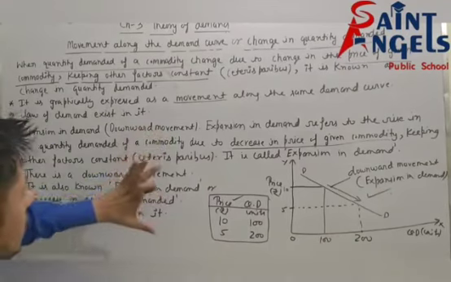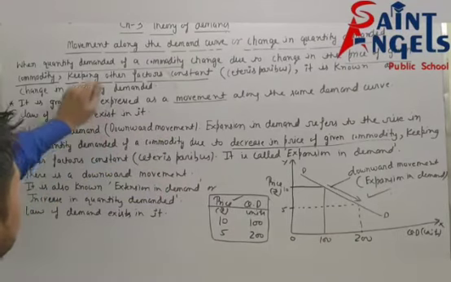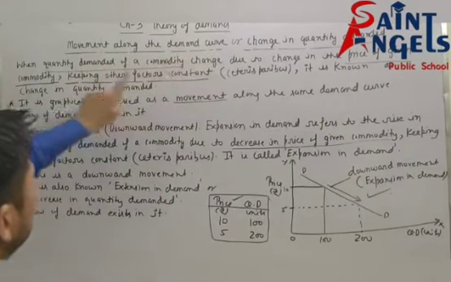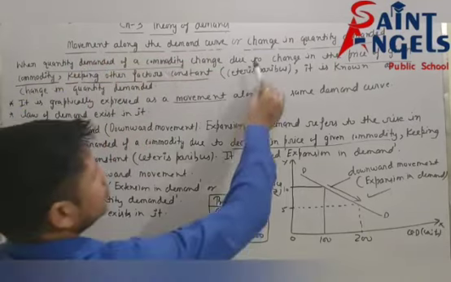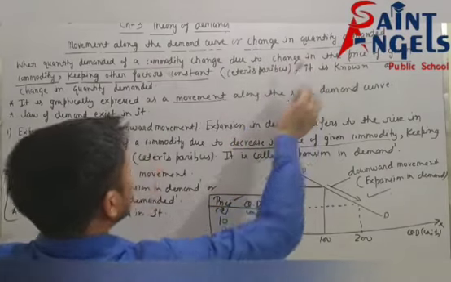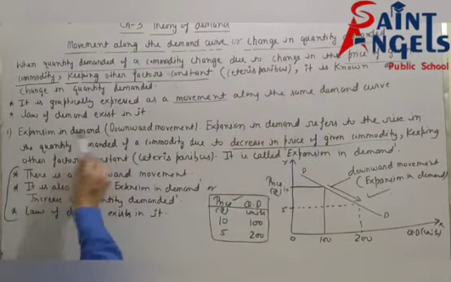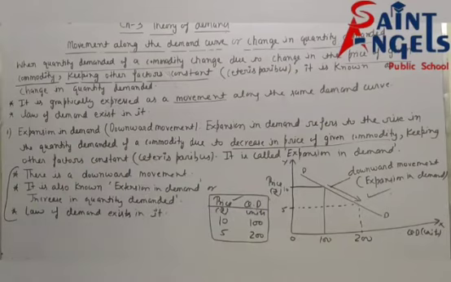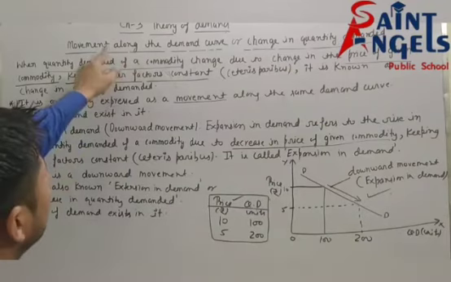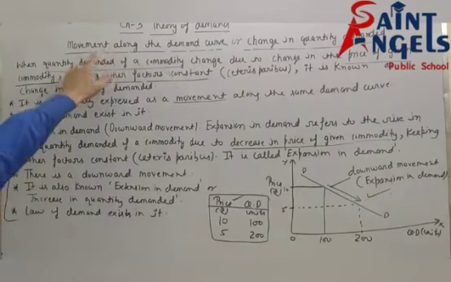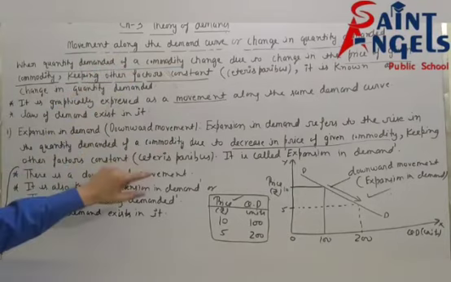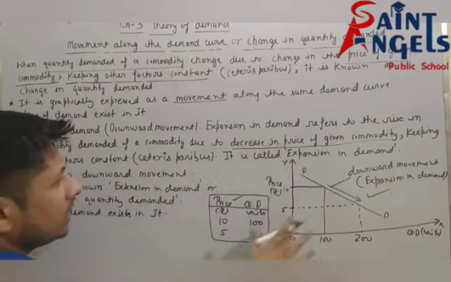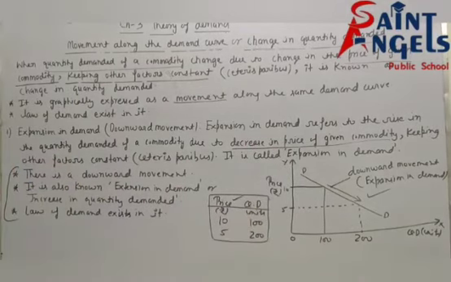See, after this, this is the first part of movement along the demand curve. First part of movement along the demand curve is downward movement, means expansion in demand, or you can say first part of change in quantity demanded means expansion in demand. But after this, we will discuss the next part of movement along the demand curve, means upward movement. I hope the first part is clear. Please pause the video and note down this.